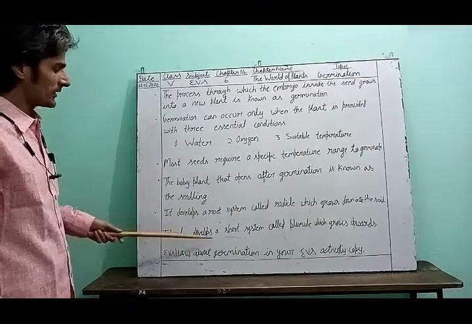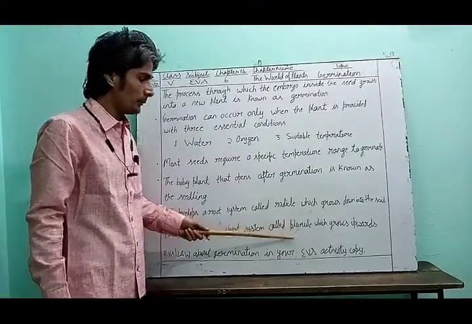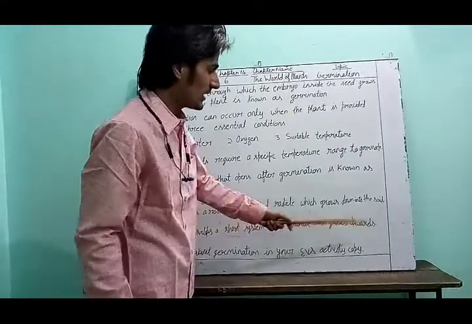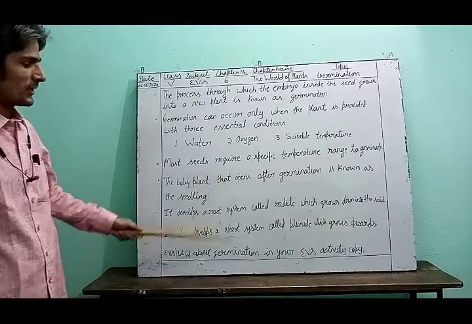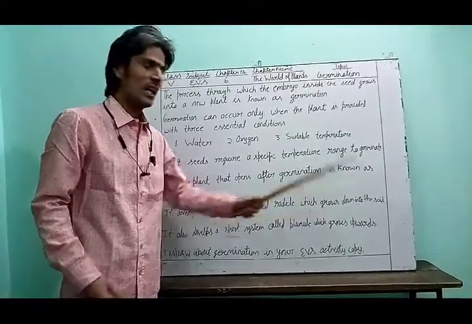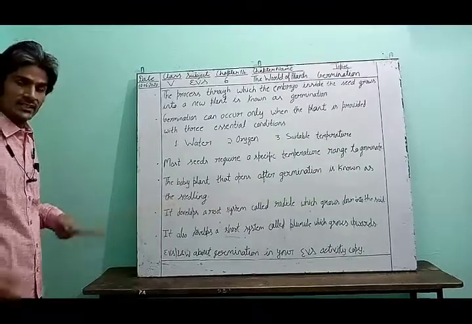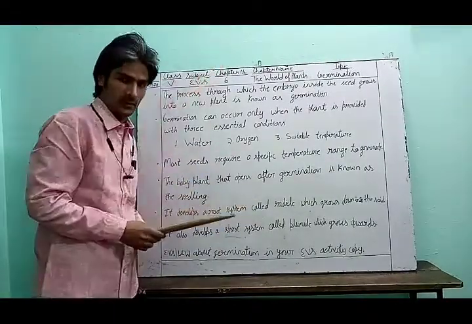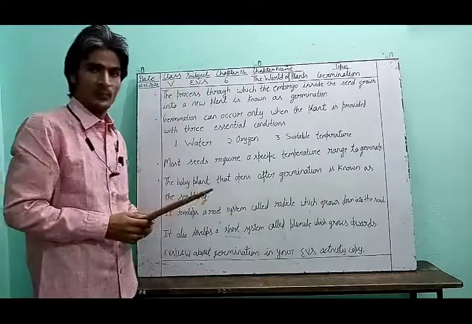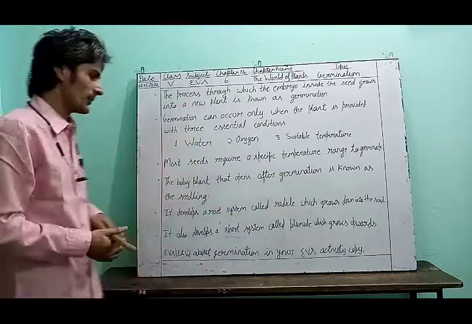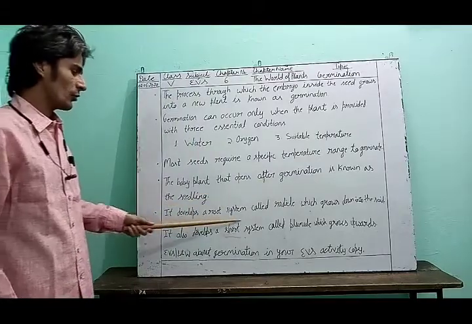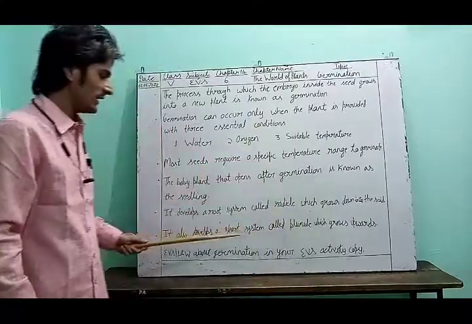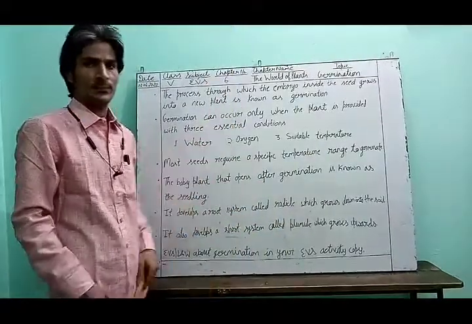It also develops a shoot system called the plumule, which grows upwards. Means this seedling has the shoot also. You know, the shoot grows upward, above the earth, on the upper side of the plant. So it has a root system and a shoot system. The root system goes inside the soil and the shoot system goes upwards.